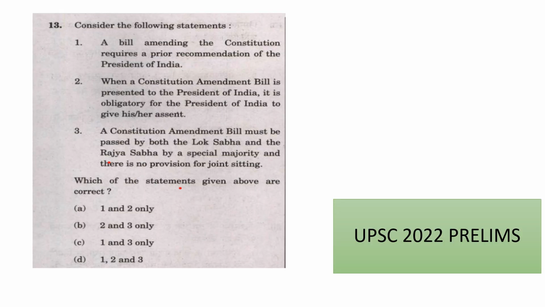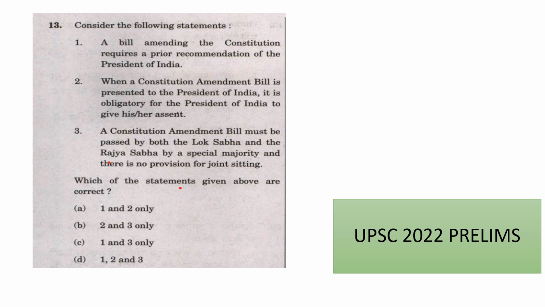The next question is from the Constitution Amendment. First statement, a bill amending the Constitution requires a prior recommendation of the President of India. For the money bill, the prior recommendation of the President of India is required, but in the case of a Constitutional Amendment Bill, prior recommendation is not required. So the first statement is wrong.